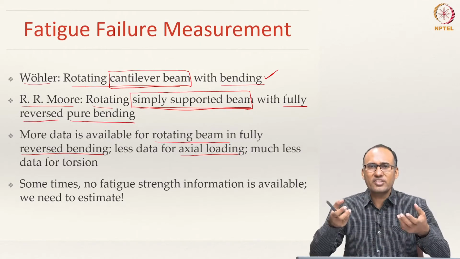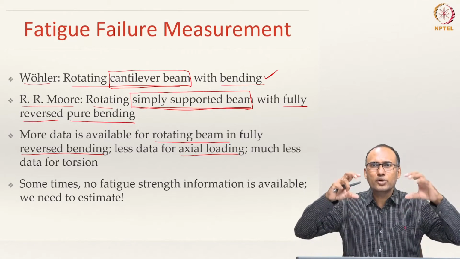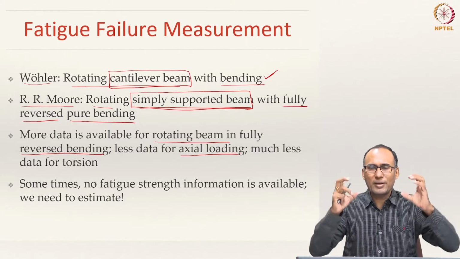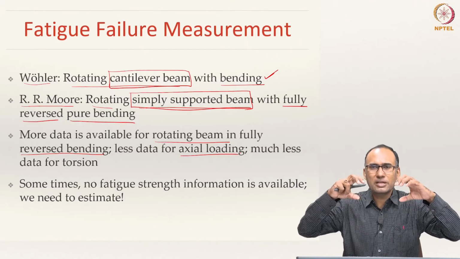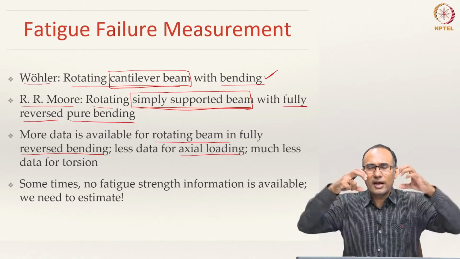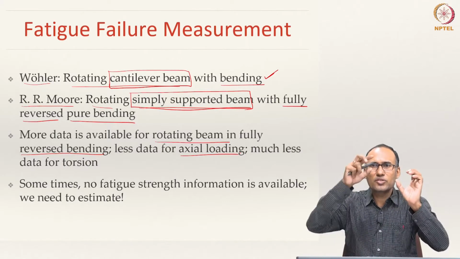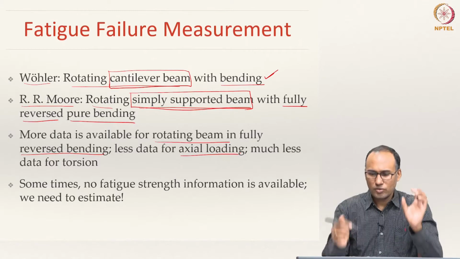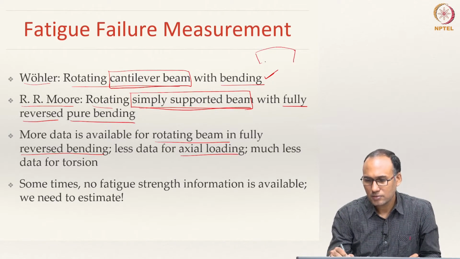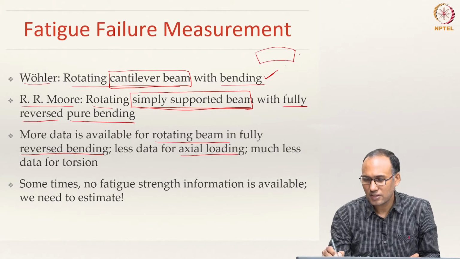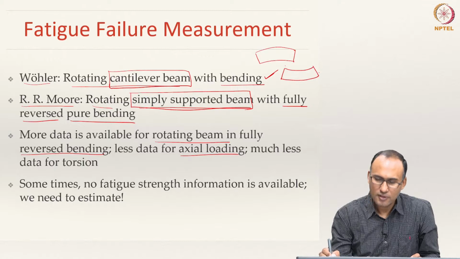That means when we say rotating beam bending, you take a beam and apply pure moment, both positive and negative. What does it mean? You are bending this way and unbending that way. Imagine when you are bending this way, you have a component that bends like that, and in the next cycle it bends like this, right.